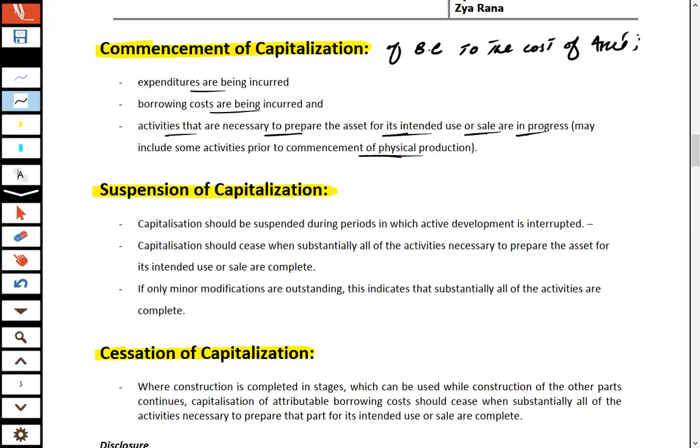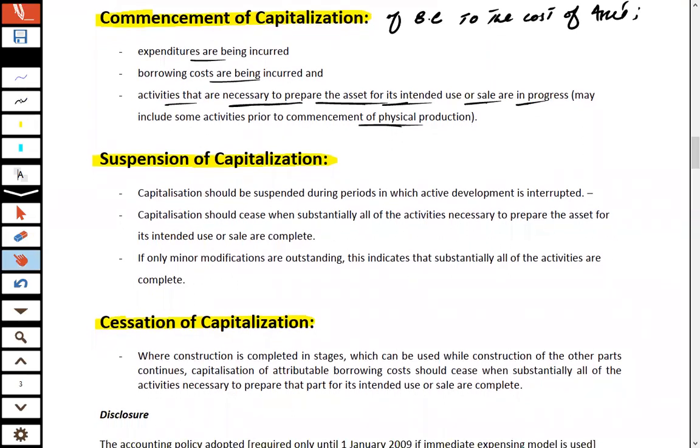So there is a question which should come to our mind: what would be the treatment of the first 2 months' interest expense, since we acquired the loan on 1st Jan 2021? What should be the treatment of the interest expense of Jan 21 and Feb 21? Keep in mind, the first 2 months' interest expense would be charged to P&L as a normal interest expense. That interest expense should not be added to the cost of the asset. Why? Because the activities that are necessary to prepare the asset effectively started from 1st March. So we cannot add the first 2 months' interest to the cost of the asset. So that is all about the commencement of capitalization of borrowing cost to the cost of the asset.